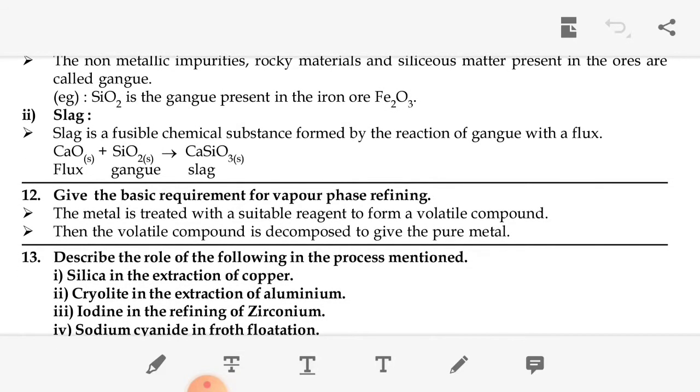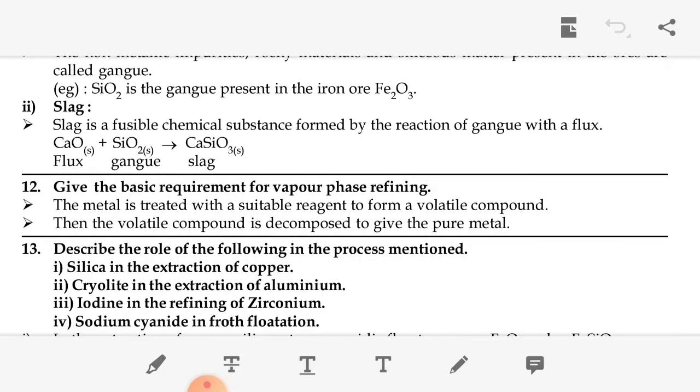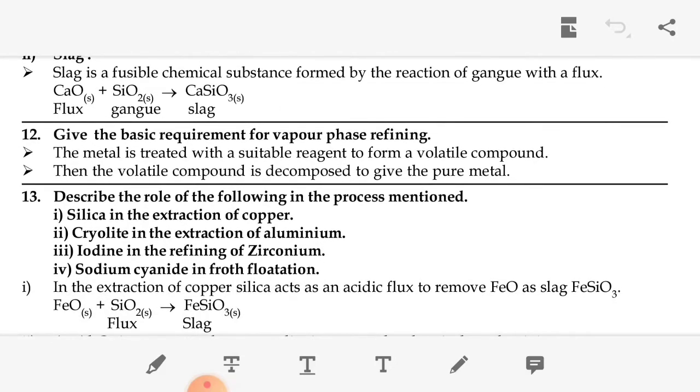Then give the basic requirement for vapor phase refining. So the metal is treated with a suitable reagent to form a volatile compound. The volatile compound decomposes to give pure metal. Okay, these are the basic requirements for vapor phase refining.